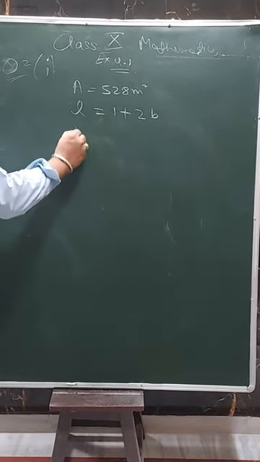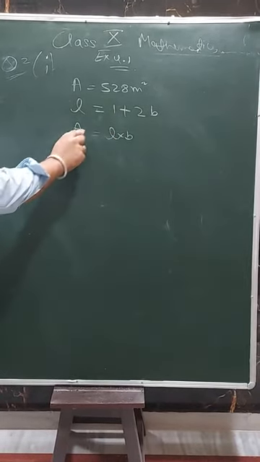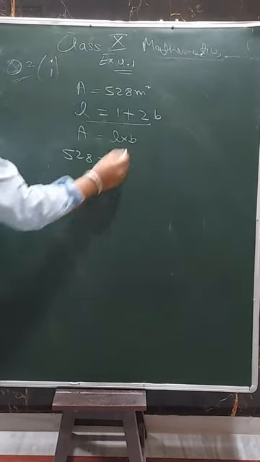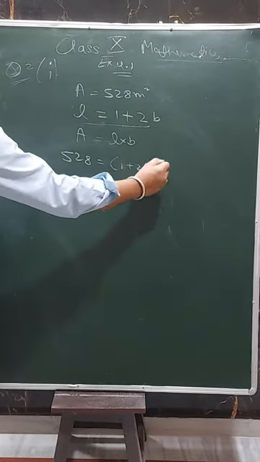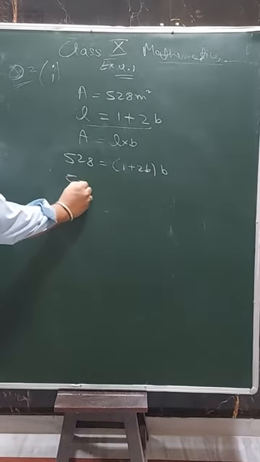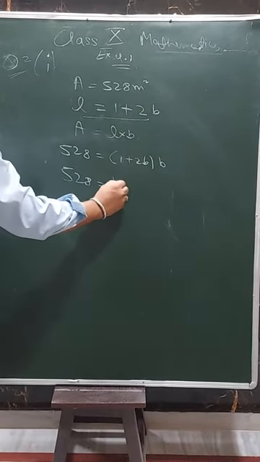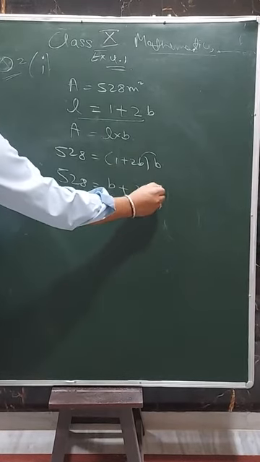So what is the formula of area? Area is length into breadth. The area is given in the question as 528. Length is given as 1 plus 2b, and the breadth value we put as it is. Now 528 equals (1 plus 2b) into b. 1 into b is b, and 2b into b is 2b square.